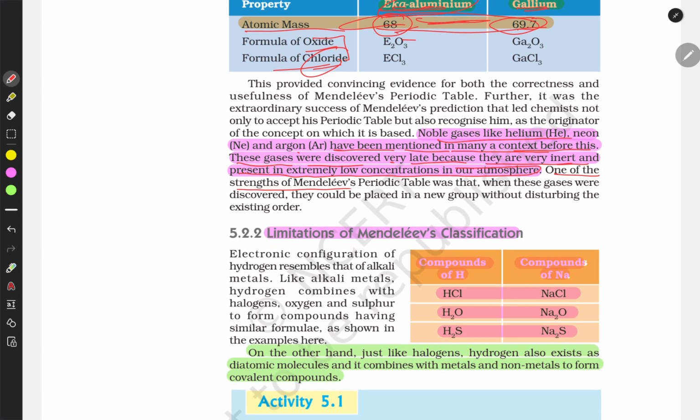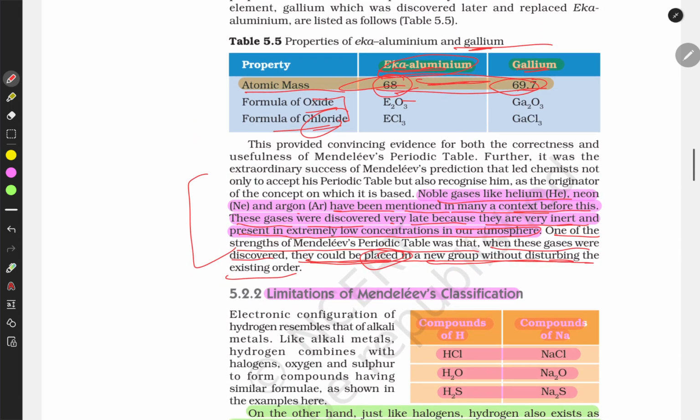One of the strengths of the Mendeleev periodic table was that when these gases were discovered, they could be placed in a group without disturbing the existing one. So one of the basic things was one of the best properties of